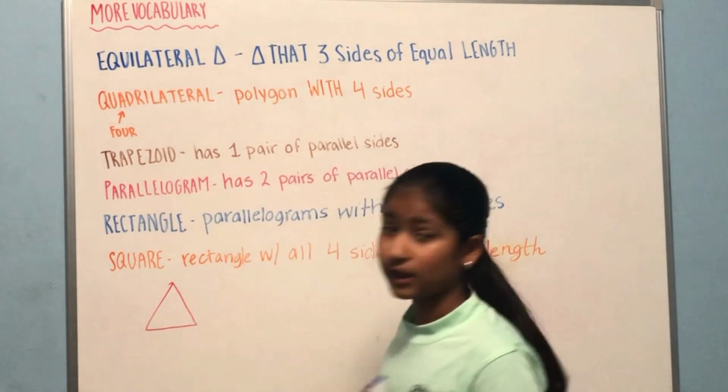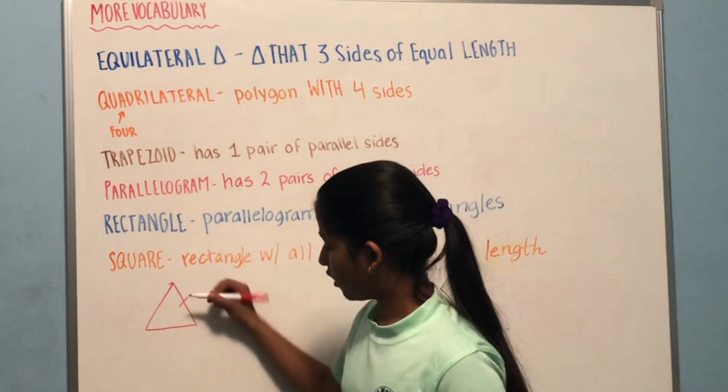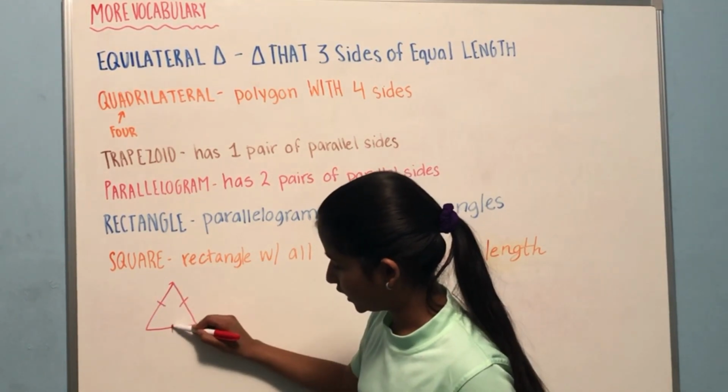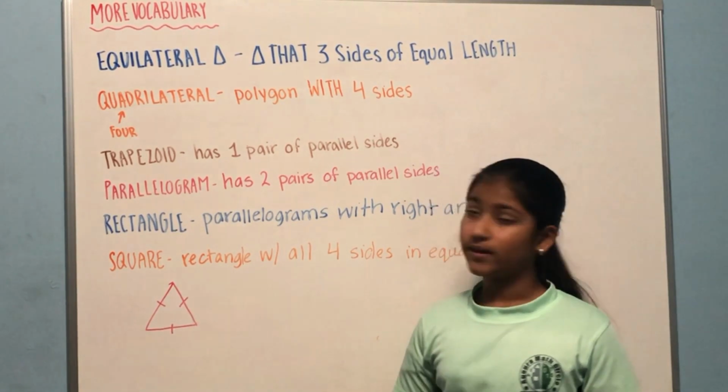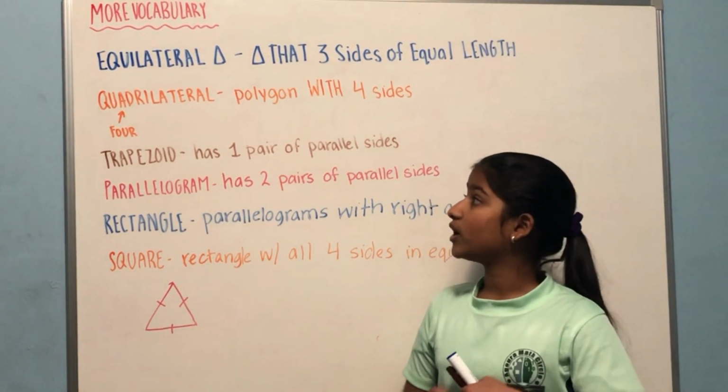So if this is our equilateral triangle, then all of these sides are equal. So they have the same lengths and sides. Let's go on to a quadrilateral.